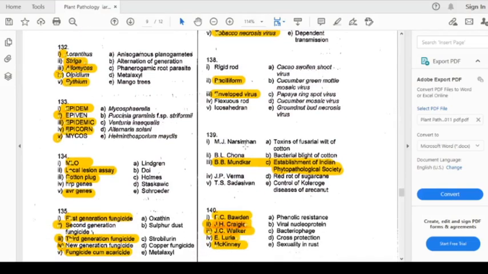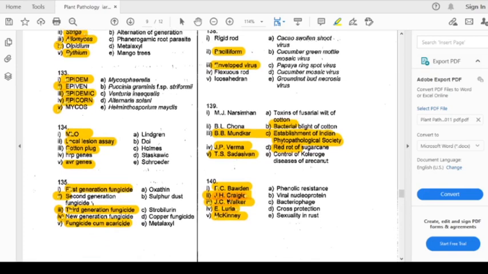M.J. Narasimhan wrote the book on the control of the koleroga disease of arecanut. The answer is koleroga. And B.L. Chona wrote the book Red Rot of Sugarcane. And B.V. Mundkur established the IPS, Indian Phytopathological Society. J.P. Verma wrote on the bacterial blight of cotton, and P. Sadasivan on the wilt of cotton. Now we come to question number 140.